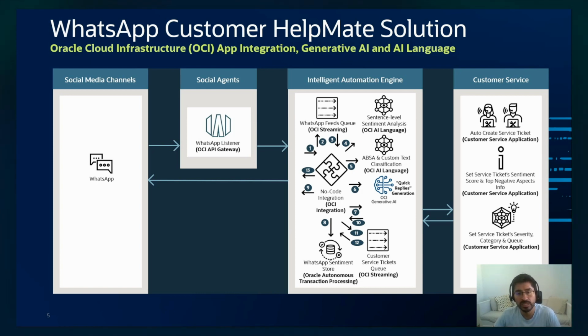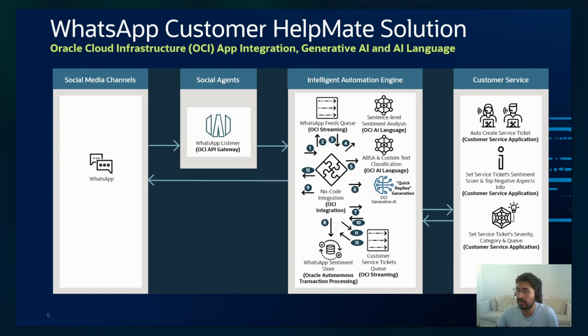We are also using a custom text classification model in OCI AI language in order to classify the negative message, basically classify the service ticket that is raised based on a negative WhatsApp message, and using all these parameters to set the properties of a customer service platform ticket.